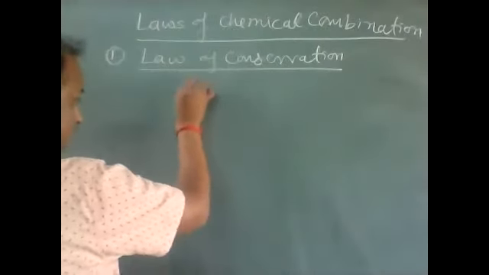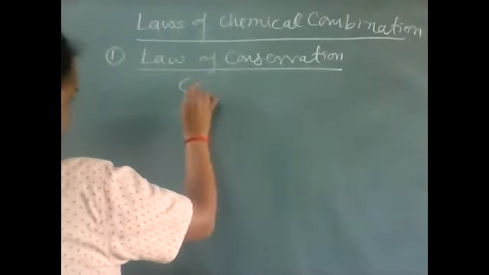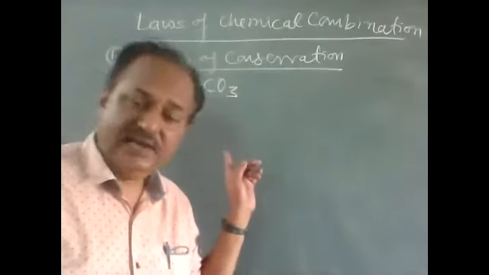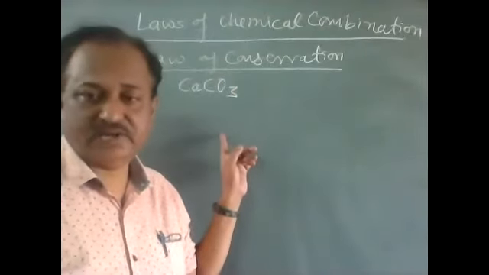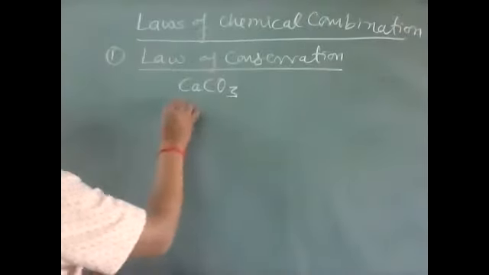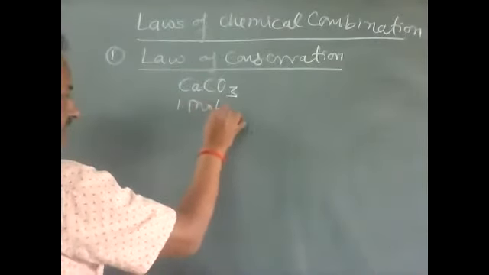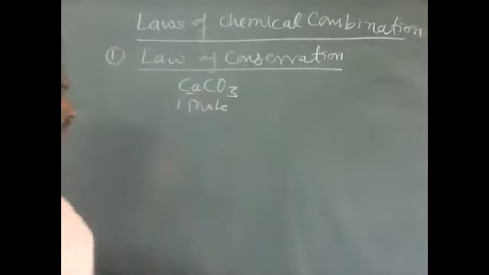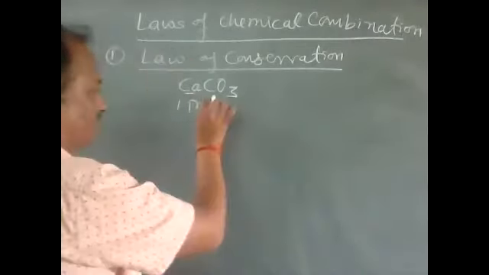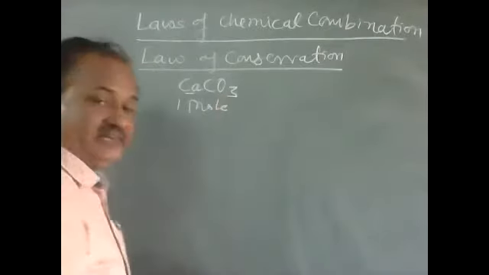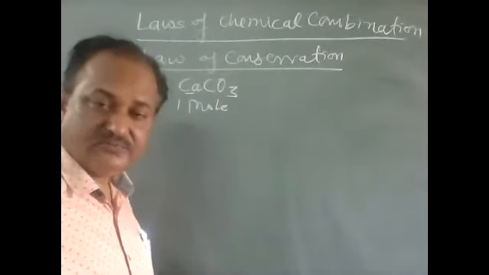For example, if you take limestone, calcium carbonate, I am writing it as 1 mole. The atomic mass of calcium is 40, carbon is 12, and oxygen is 16 times 3, which is 48.